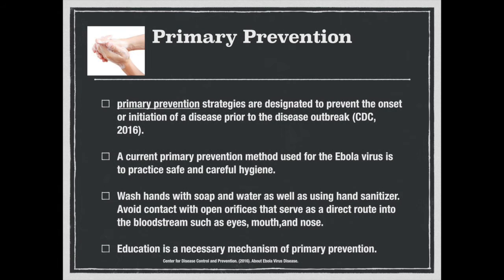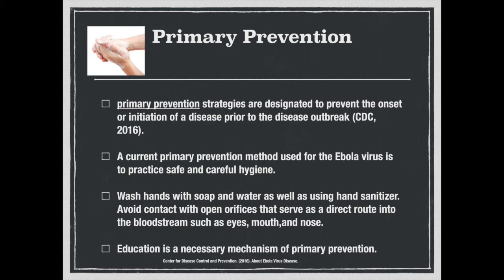Primary prevention strategies are designated to prevent the onset or initiation of a disease prior to the disease outbreak. Similarly, primary prevention aims to reduce the incidence and prevalence of an existing disease. A current primary prevention method used for Ebola is to practice safe and careful hygiene.